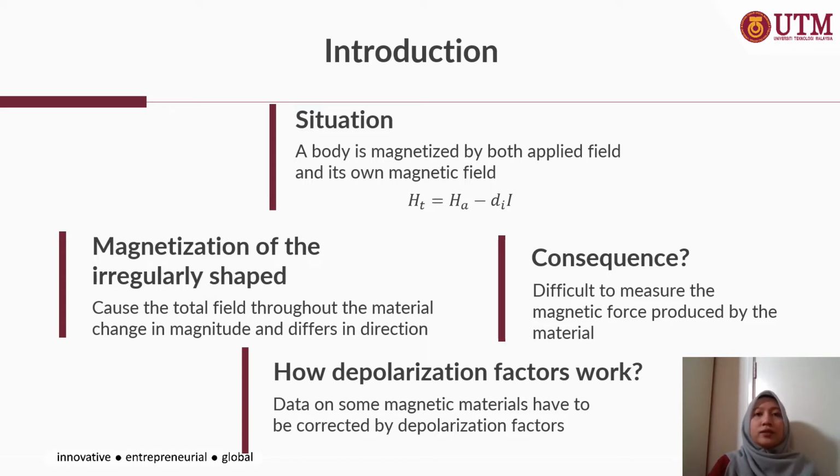Magnetization of an irregularly shaped material in a uniformly applied field is likely to cause the total field throughout the material and the surrounding of the material to change in magnitude and differ in direction. As a consequence, this makes it difficult to measure the magnetic force produced by the material. Magnetic material usually presents this kind of difficulty because most studies need to find the link between the magnetization and also the magnetizing force. For that reason, data on some magnetic material have to be corrected by taking the depolarization factor into consideration.